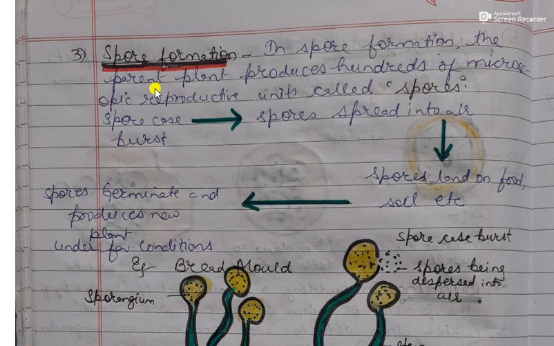In spore formation, the parent plant produces hundreds of microscopic spores. The spores are enclosed in the spore case. When the spore case bursts or breaks down, the spores are spread into the air. The spores which are spread into the air land on food and soil, and when they land on food and soil, those spores will germinate and produce a new plant under favorable conditions.